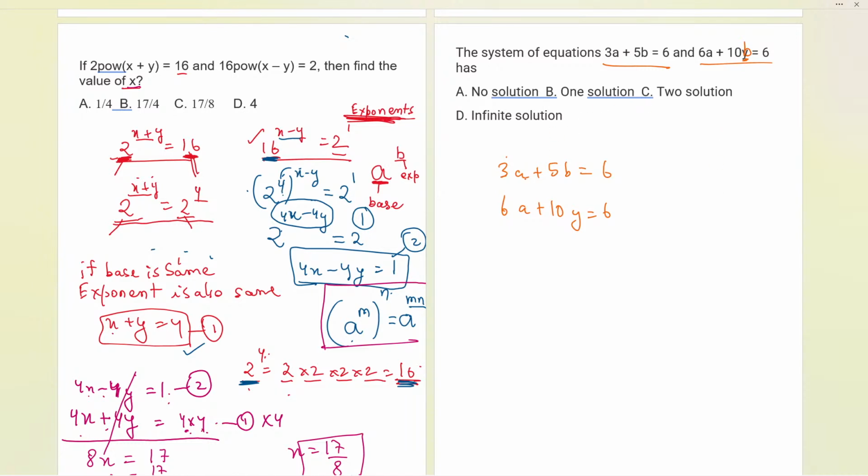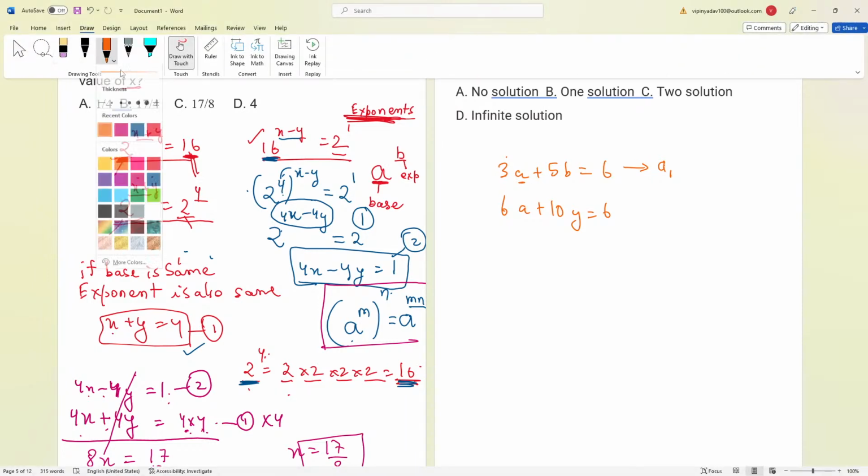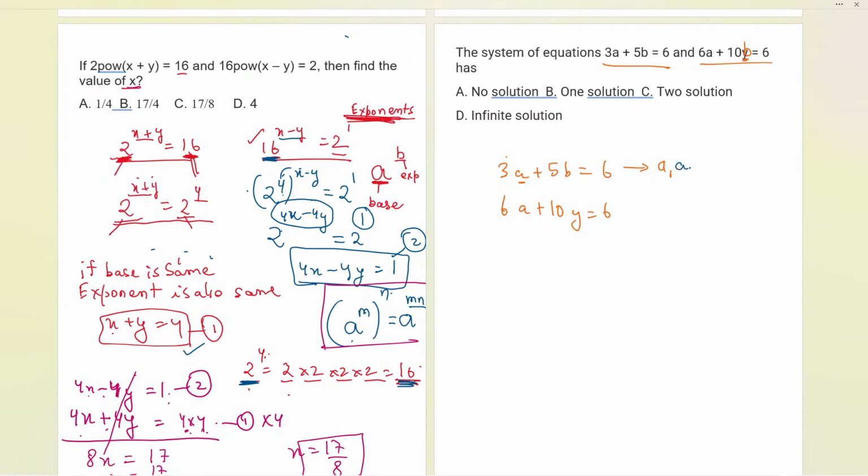Let us compare with the general equation that I told you. What is the general equation? A1 a plus B1 b equals the number 6 on the right. The next equation is A2 a plus 10b equals, and 10 is the B2 we will be considering, and at last we again have 6 as the number.